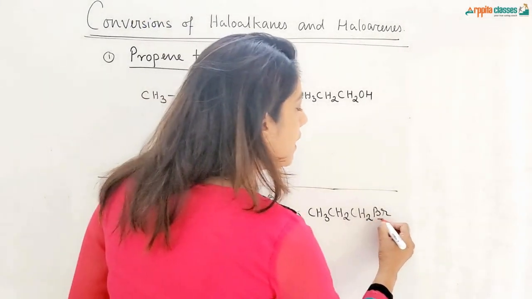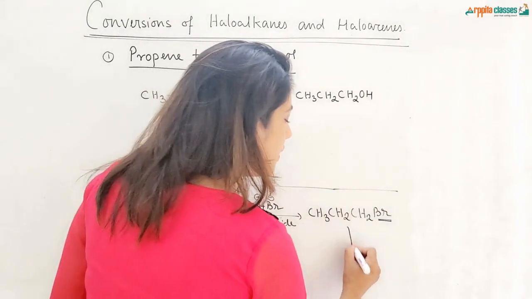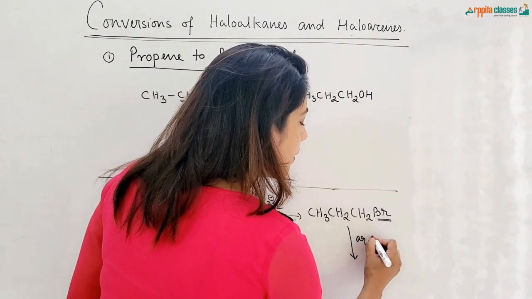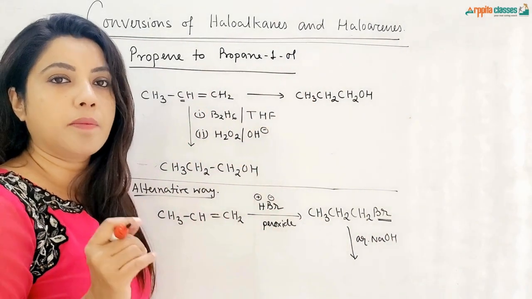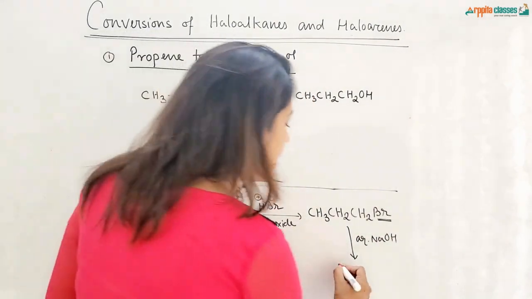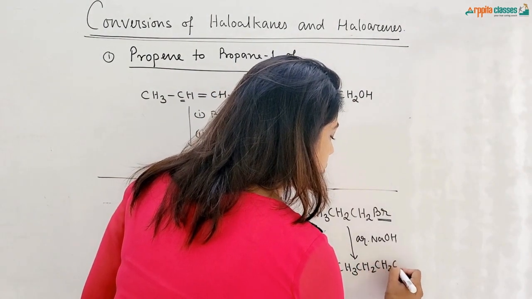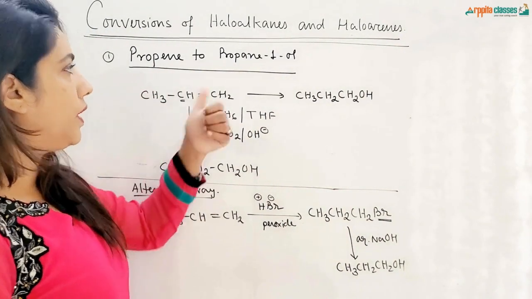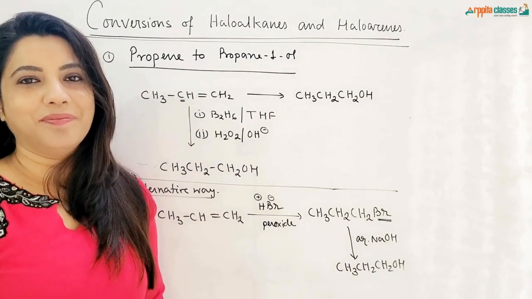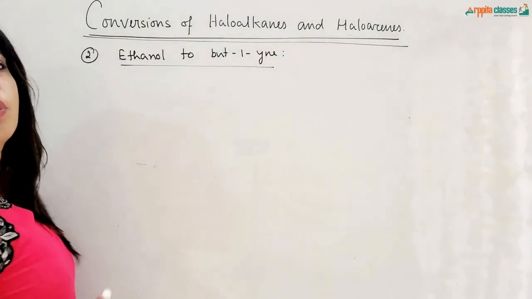So this bromine group should be converted to OH group, and the reagent for that is aqueous NaOH. We know the role of aqueous NaOH is to substitute halogen by hydroxide group or hydroxyl group. So we get CH3CH2CH2OH. So these are the two ways where we convert propene to propan-1-ol. So the next conversion is ethanol to but-1-yne.